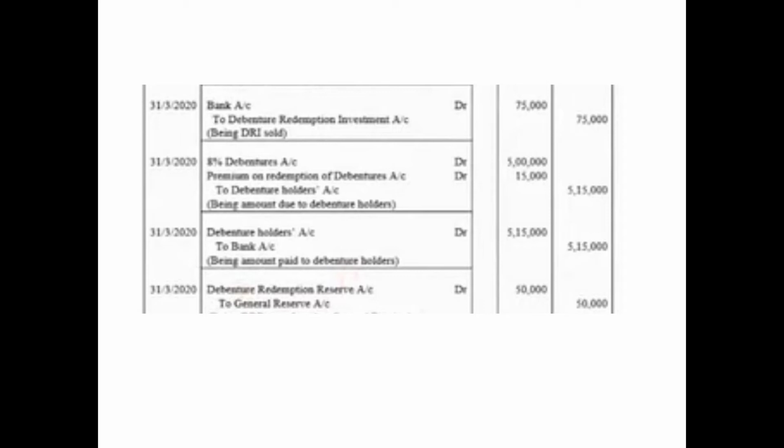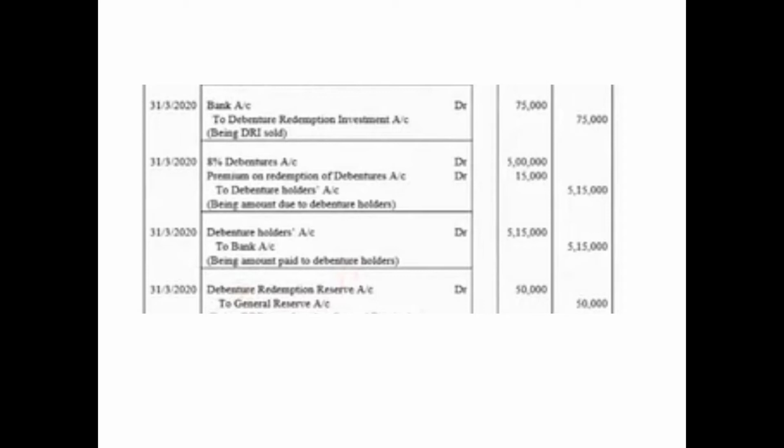After the due entry, we'll pass the entry for repayment. On 31st March 2020, the entry for repayment will be debenture holders account debited 5,15,000 to bank account 5,15,000, combined amount together with the face value as well as the premium. Then lastly, very important entry, since the redemption is over, the purpose for DRR or debenture redemption reserve is over.